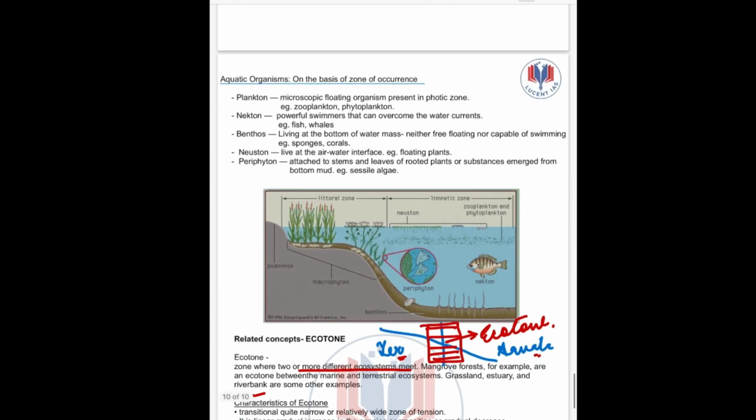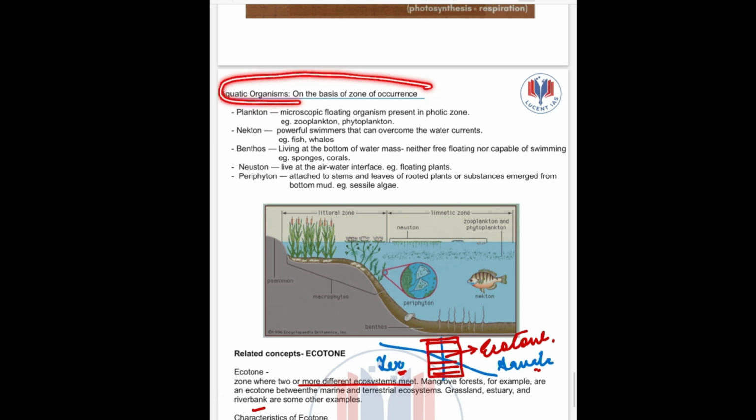Then next let us see the aquatic organisms on the basis of their occurrence. First up we have planktons. These are microscopic floating organisms present in the photic zone. Example, zooplankton, phytoplankton, etc. Next up we have nekton. They are the powerful swimmers. Example, fish, whales, etc.